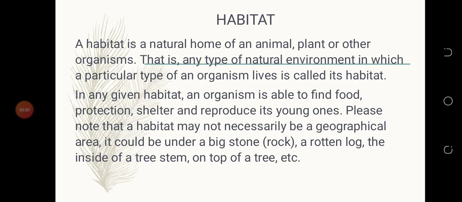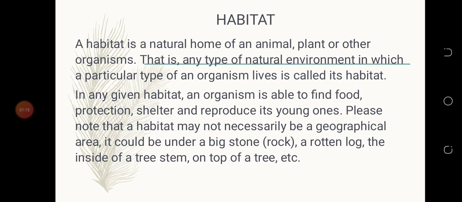A habitat is a natural home of an animal, plant or other organisms. That is, any type of natural environment in which a particular type of organism lives is called its habitat. So anything natural where a particular type of organism lives is called what? Habitat.